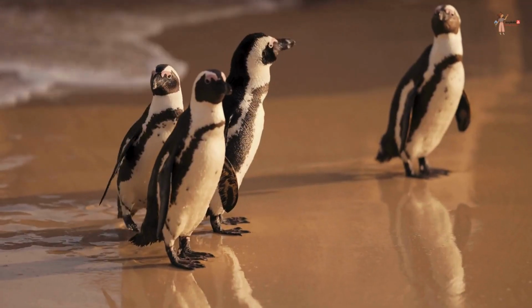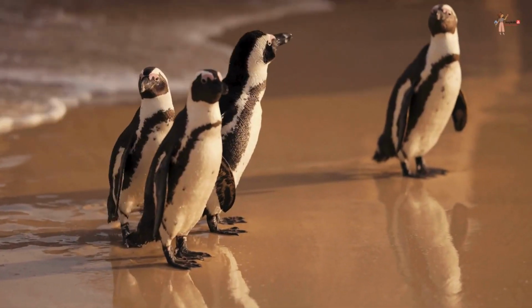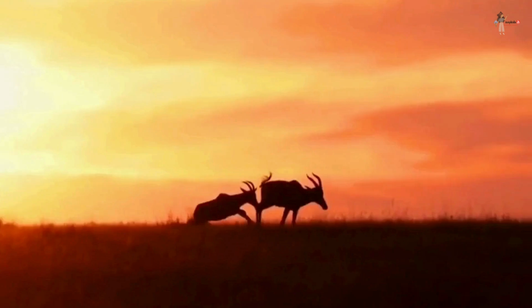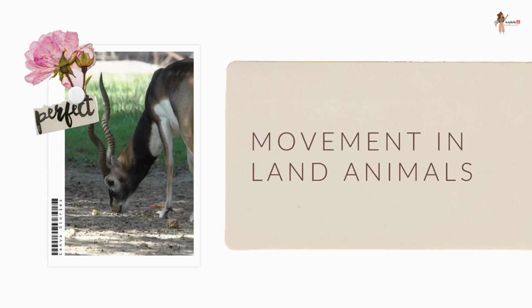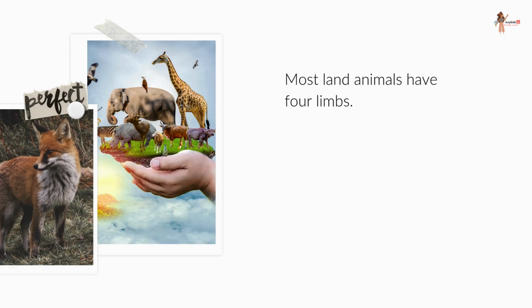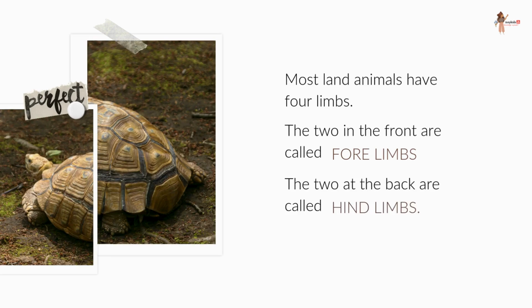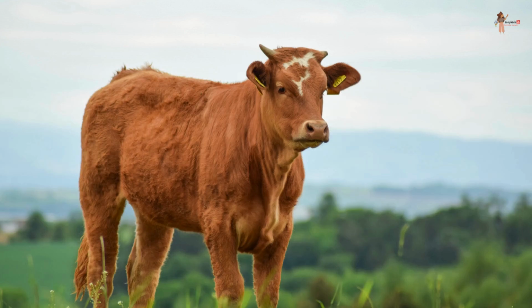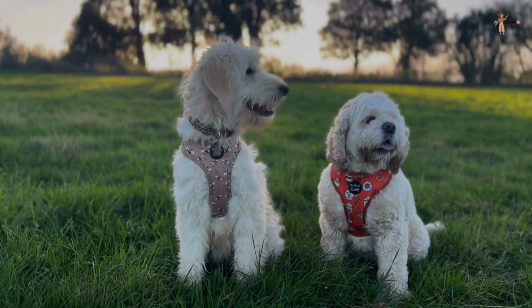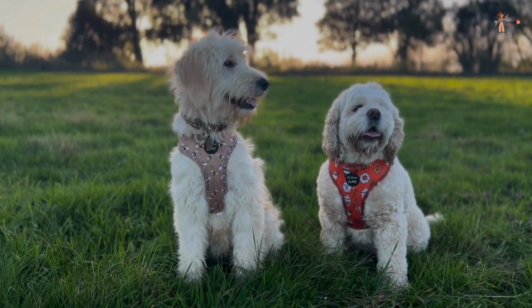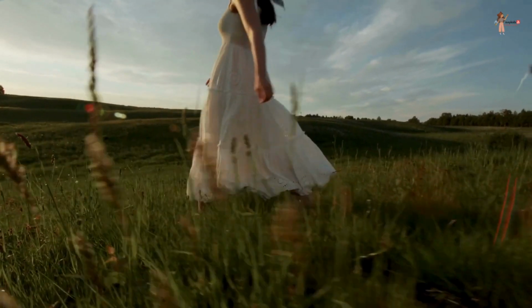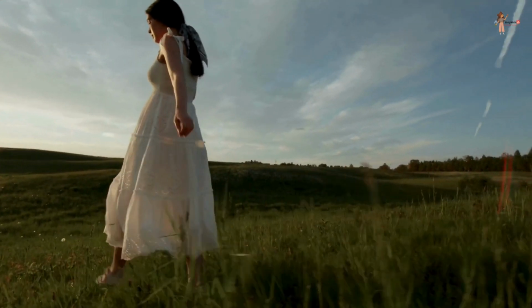Different animals have different types of body parts, which help them to move. Let's first know movement in land animals. Most land animals have four limbs. The two in the front are called forelimbs, while the two at the back are called hind limbs. Some animals like horse, cow, and dogs use all four limbs to move. Some animals like human beings use only the hind limbs to move.